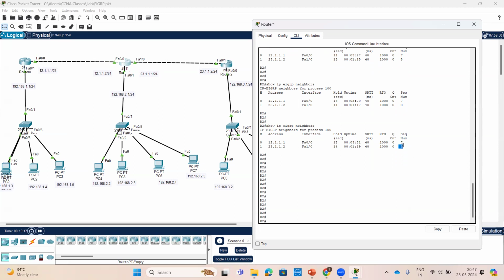If any changes are required, the sequence number will change. If the topology changes, it will be a triggered update, right? If anything changed, it will send the changes, with the help of the sequence number.